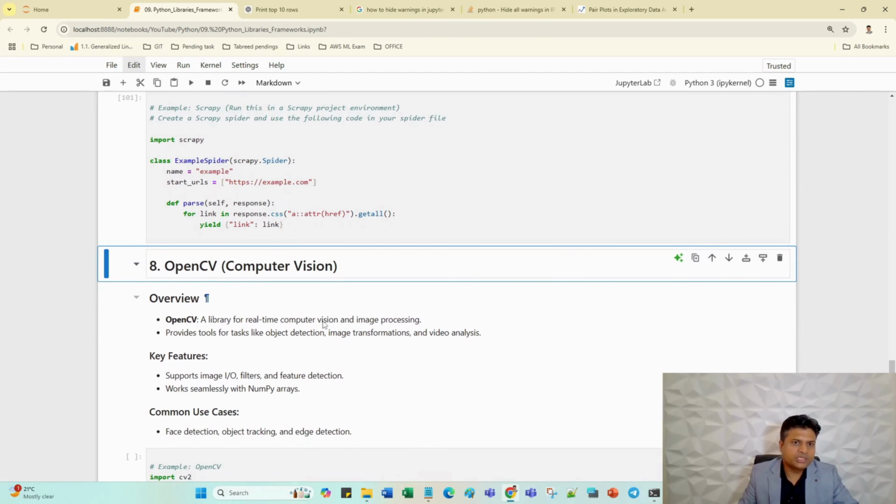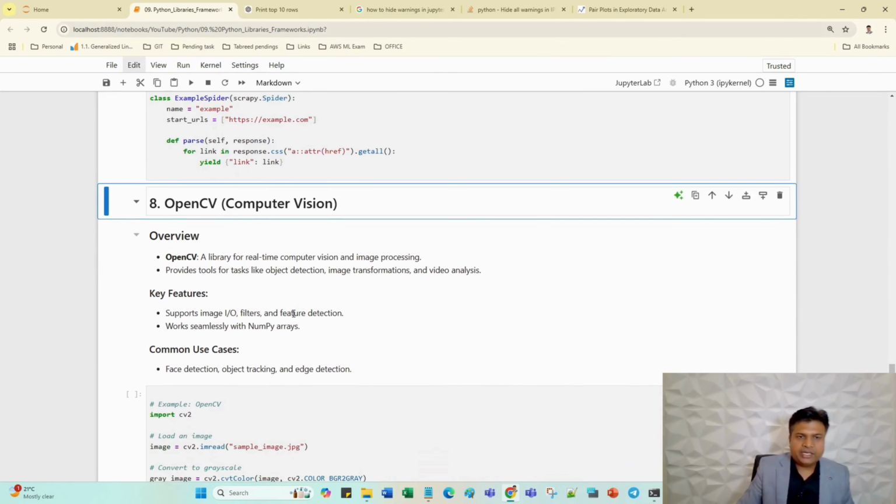OpenCV, what is OpenCV? OpenCV is a library which is used in computer vision, for real-time computer vision and image processing. Let's suppose I want to detect an object in a video, I will use the OpenCV library. The OpenCV library is used to work with videos and images.